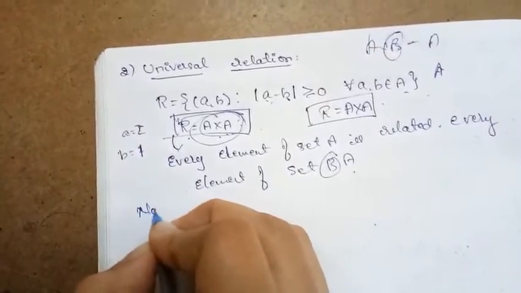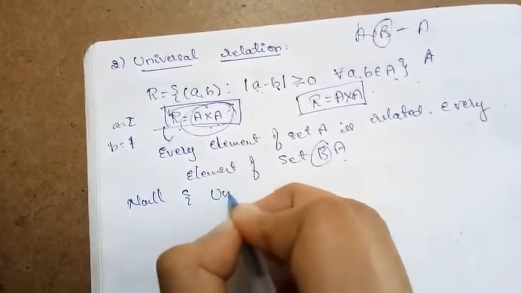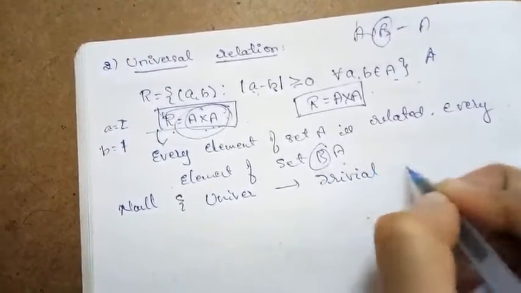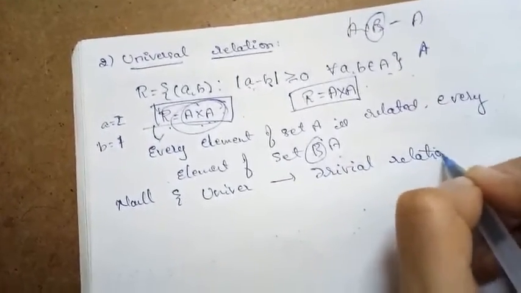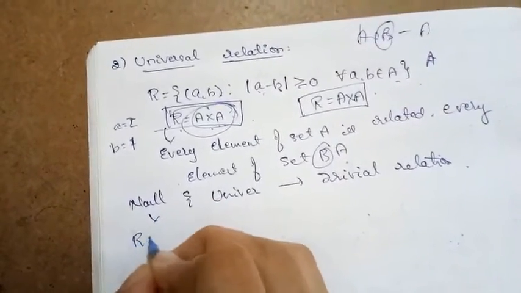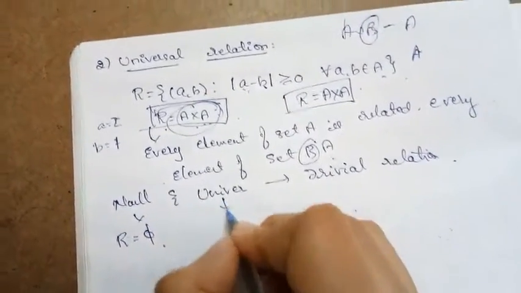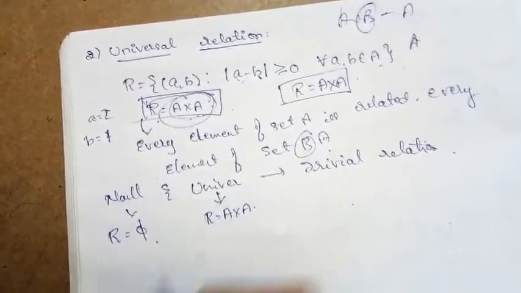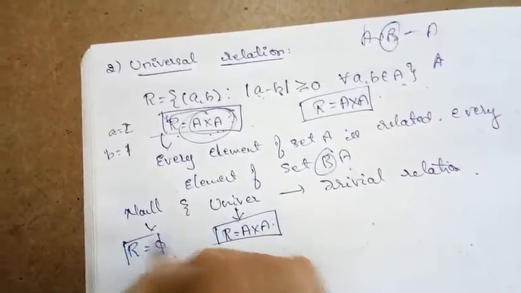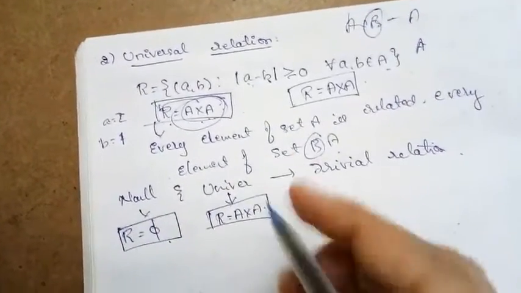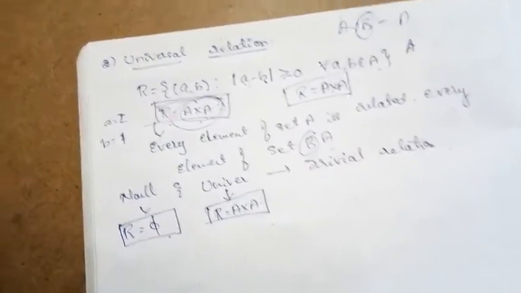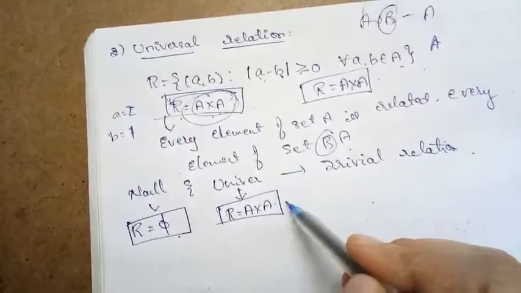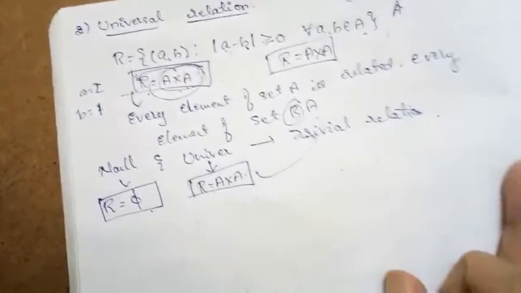So now this null relation and universal relation are called trivial relations. In null relation, our relation will be equal to empty. In the universal relation, our relation will be equal to our whole Cartesian product. So remember it in the simple way: in null relation, our relation is empty; in the universal relation, it will be our whole Cartesian product. Such types of relations are called trivial relations.